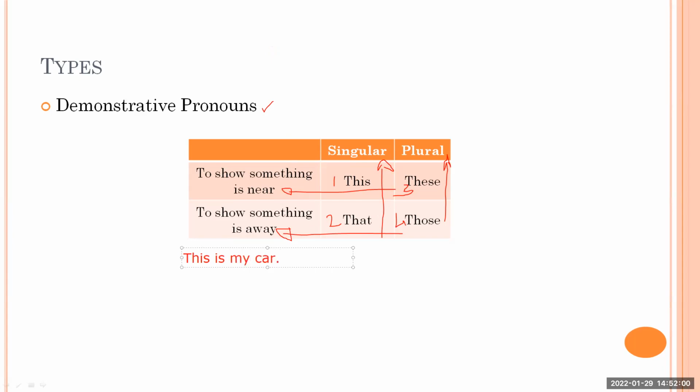This is my car. So when you say this is my car, you're pointing towards the car when you're standing near the car, and you can say this is my car. Okay, and this is singular, you're talking about only one car. Now talk about